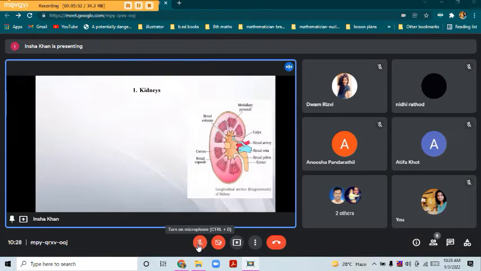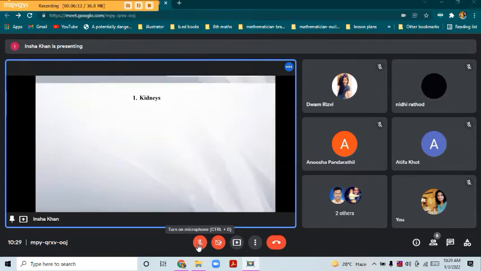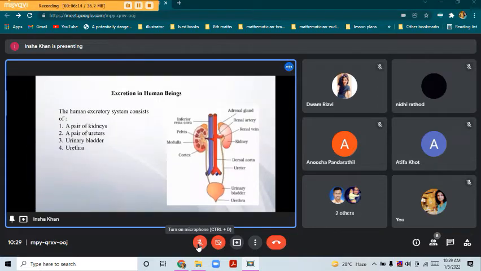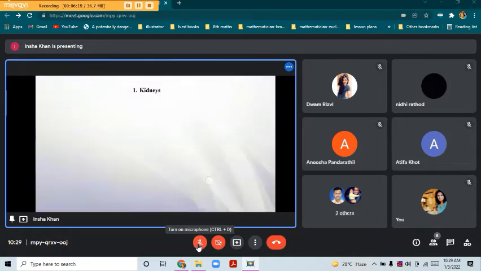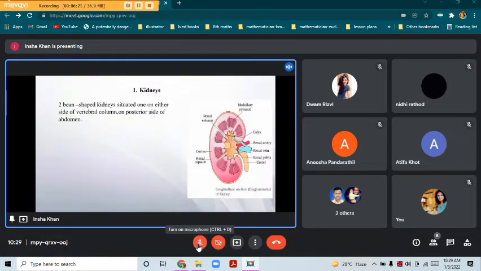So these kidneys are dark red and bean shaped, and they are attached in the abdominal cavity. As we know, they are situated near the abdomen, on either side of the vertebral column, and the right kidney is lower than the left kidney. You must have seen in the previous image the position of the kidney: the right kidney is lower than the left kidney. Each kidney has a notch which is called the hilus.